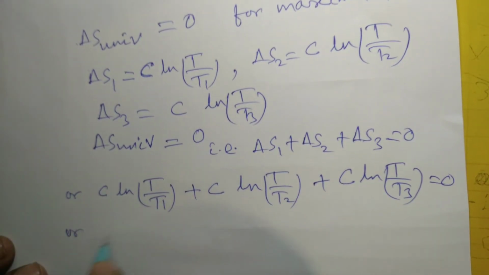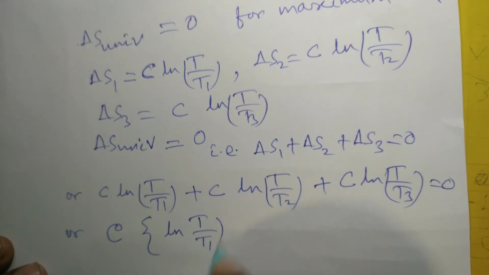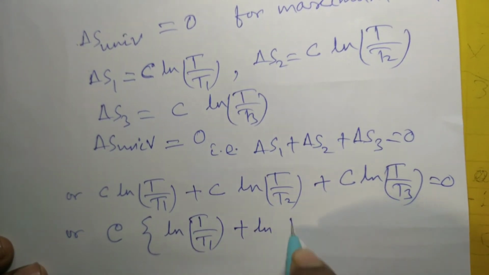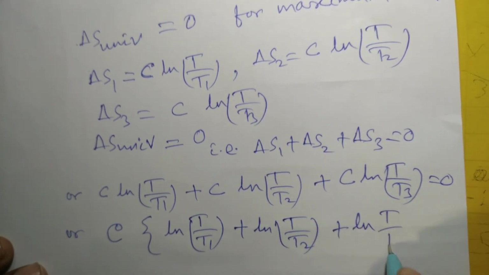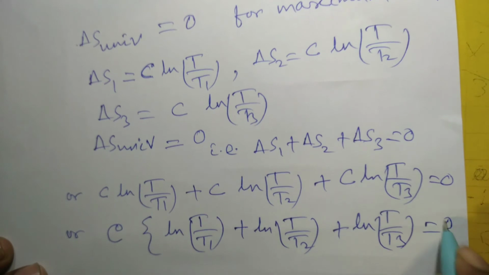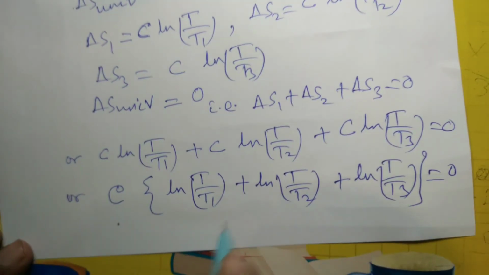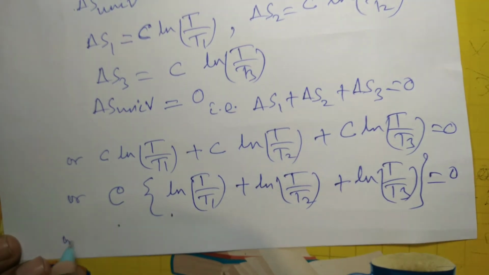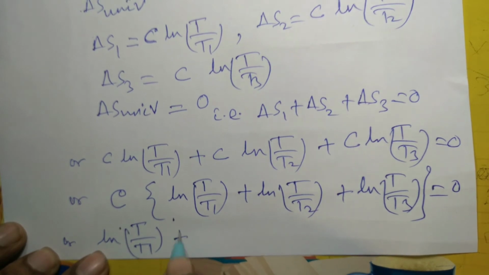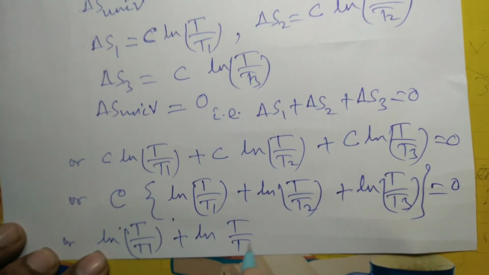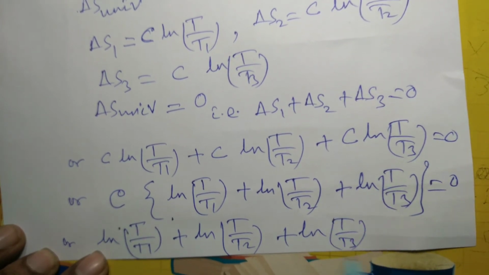Or I can take C common, and this becomes ln T upon T1 plus ln T upon T2 plus ln T upon T3 equal to 0. But you see, C cannot be 0. That means how can this whole term be 0? Only when this term is 0, or ln T upon T1 plus ln T upon T2 plus ln T upon T3 equal to 0.